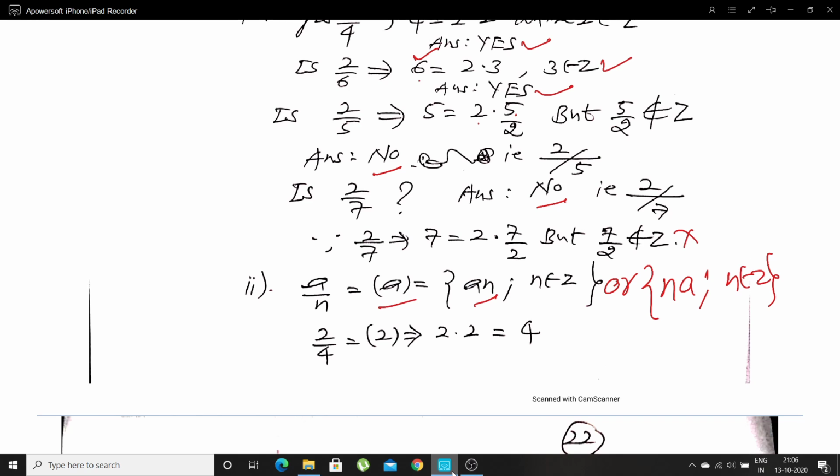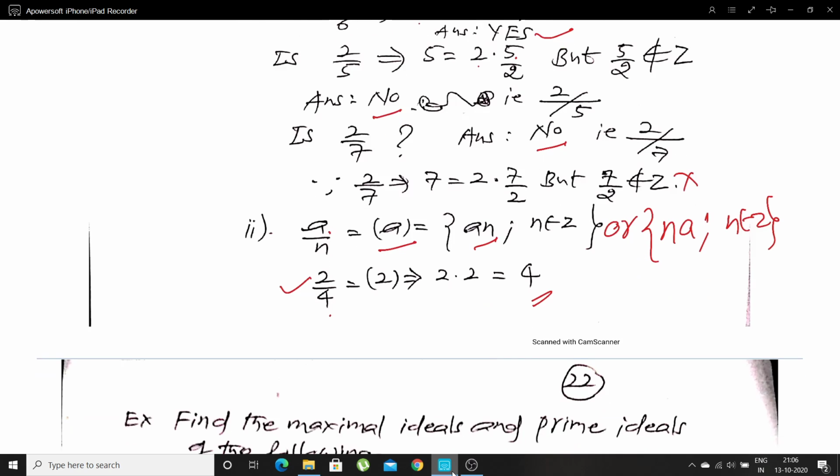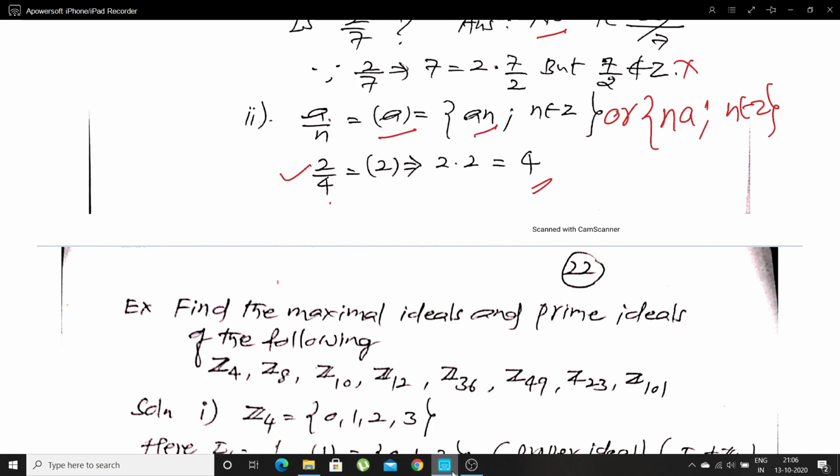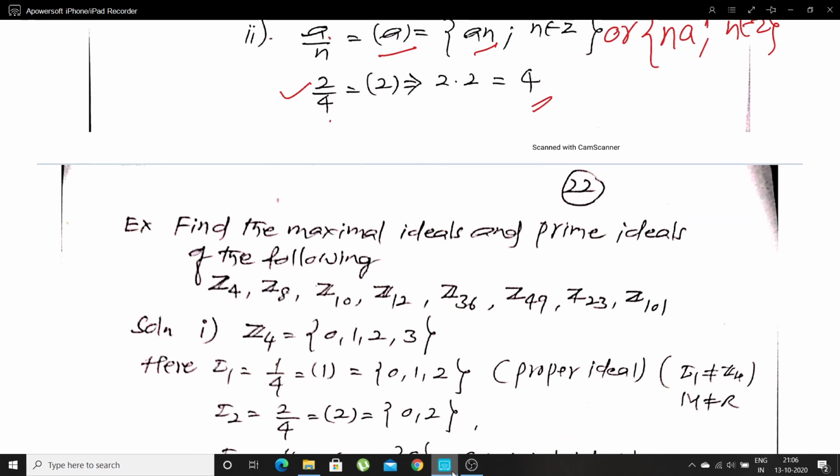Generated by A is the same as writing A divides N. For example, 2 divides 4 can be written as generated by 2, that is 2 into 2, which is 4. Keeping these two results in mind, I'll take a few examples.